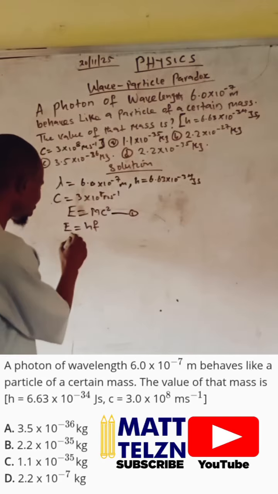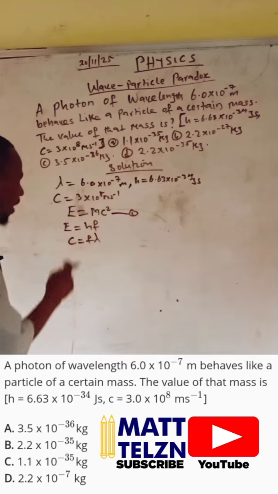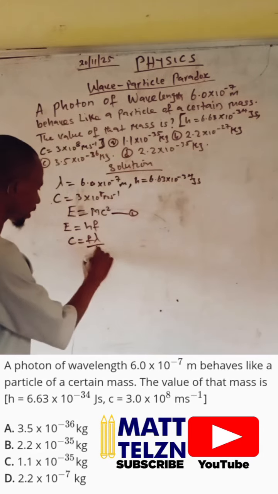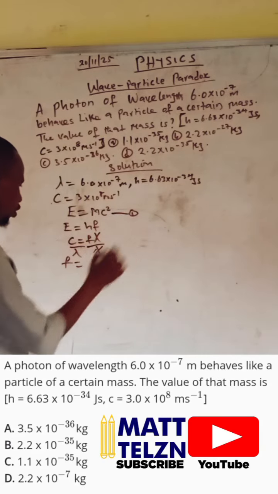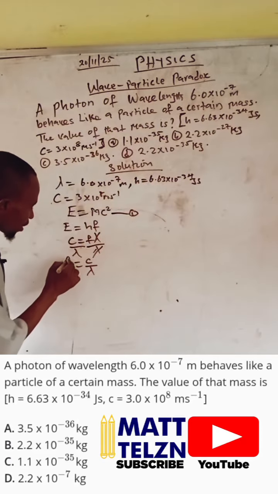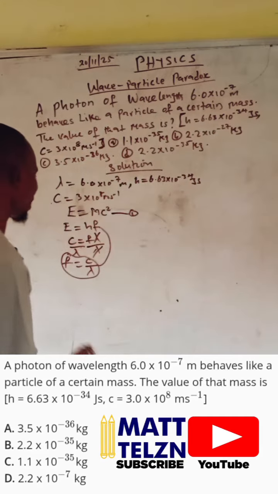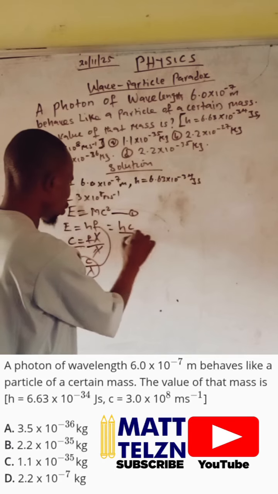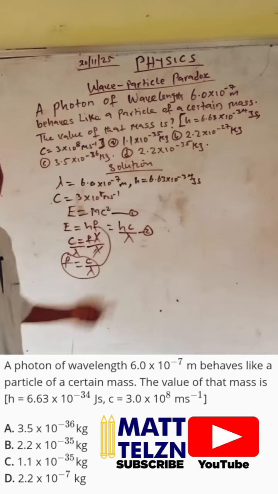From velocity, which is speed, is equal to what? Frequency times lambda, right? Now if I make frequency the subject, I'll divide both sides by lambda, right? So my frequency is equal to what? c over lambda, right? Good. So if I carry everything here and replace it with this f, here I'm going to have h times c over lambda. Good. This is my equation 2, right?